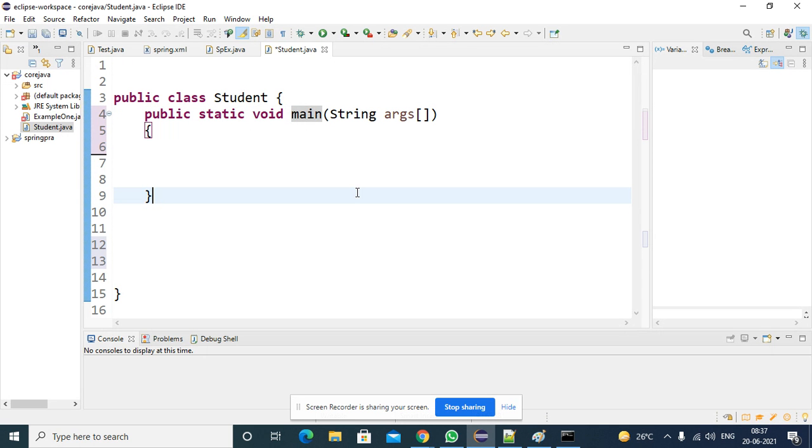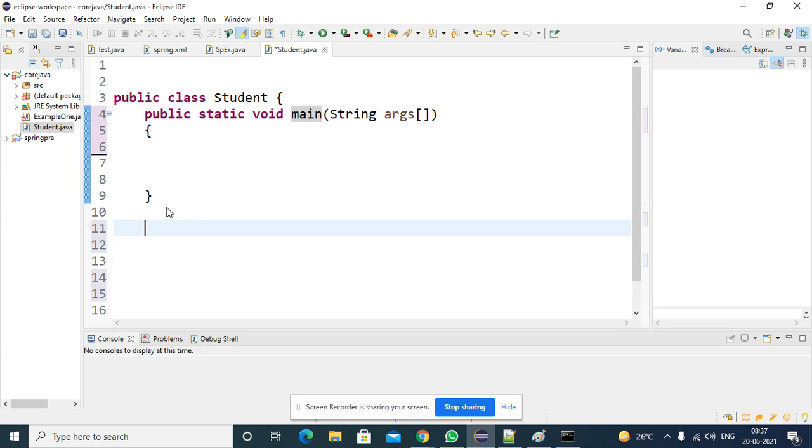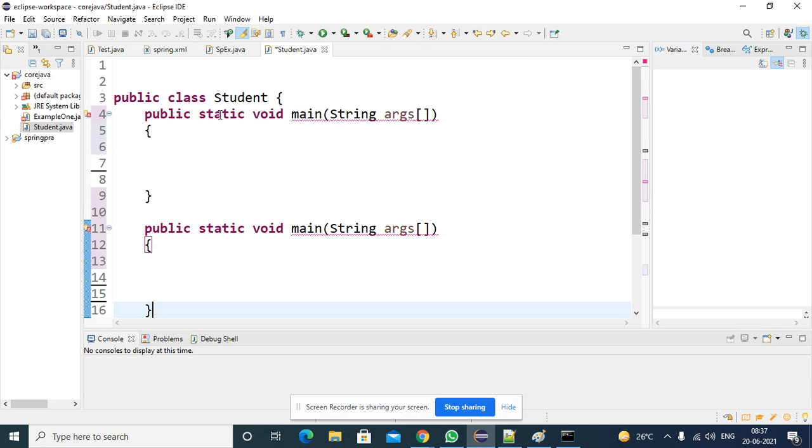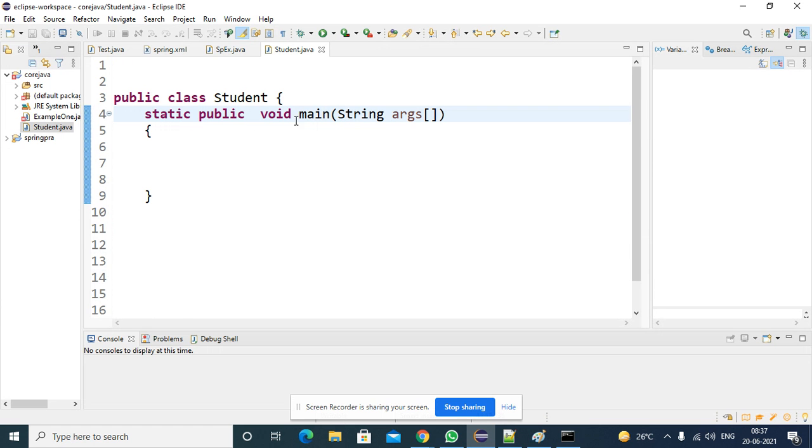Right. Now, what are the different ways we can write the main method? Instead of writing public static, you can exchange these access specifiers. Exchange means you can write static public or public static, and you won't face any error. You are not getting any compile time error in this program. So you can write static public or public static. That is one point.